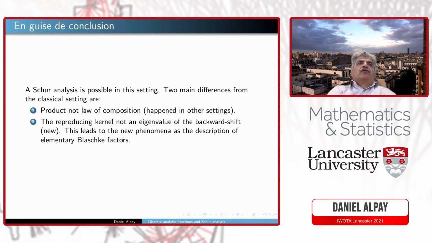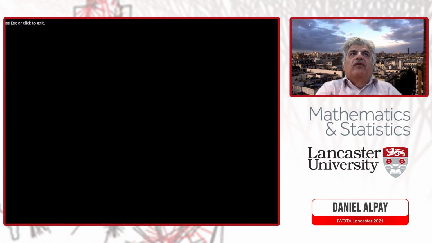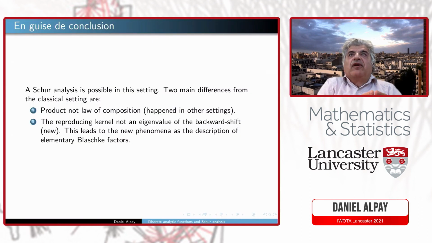So, en guise de conclusion, a Schur analysis is possible in this setting. You have two main differences from the classical setting. There is no product, there is no law of composition for a product. This is quite classical, and the reproducing kernel is not an eigenfunction of a backward shift. This really creates a problem here, and this is what leads to new phenomena. The counterpart of a Szego kernel now is really the counterpart of an exponential function. And this will end my talk.